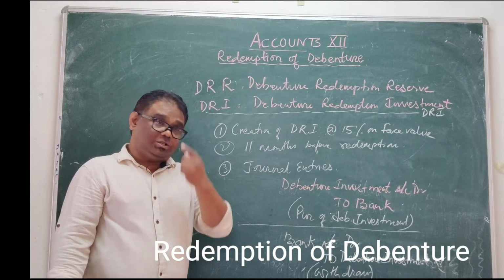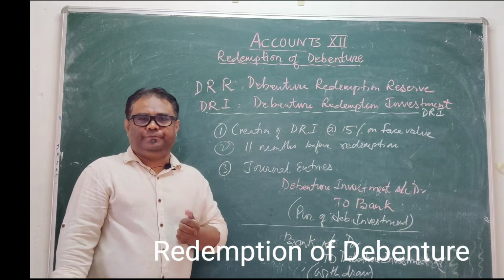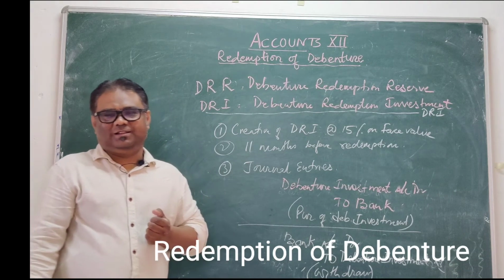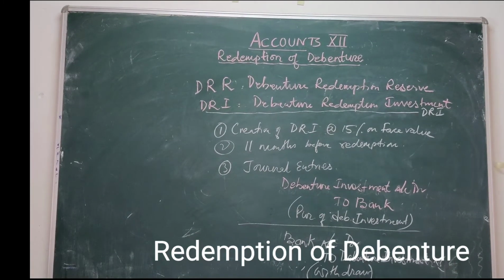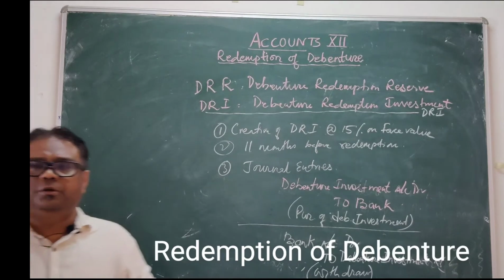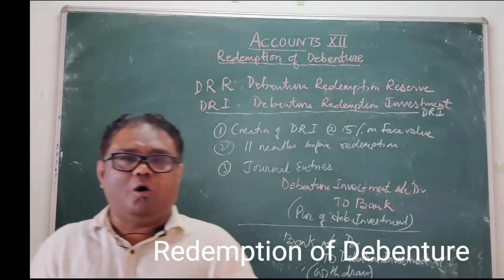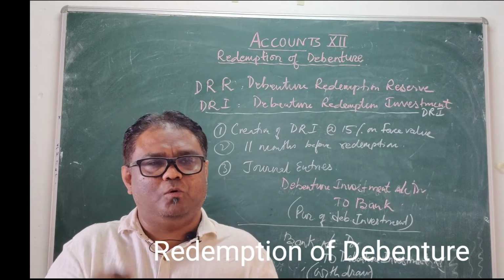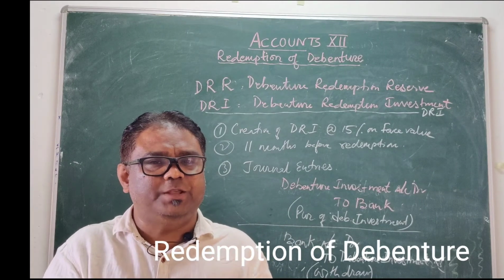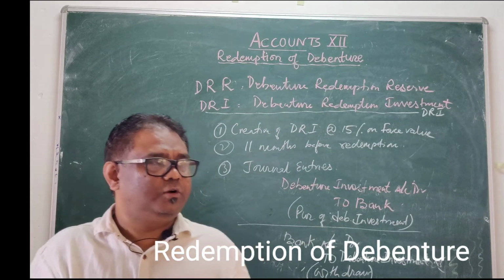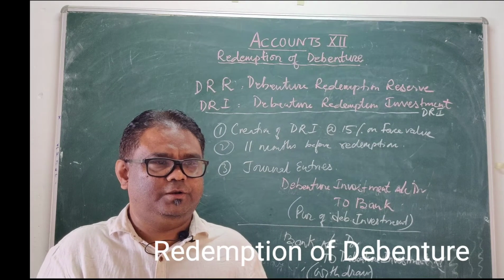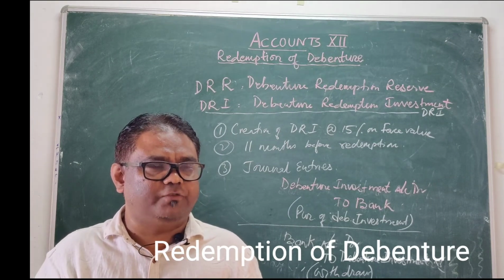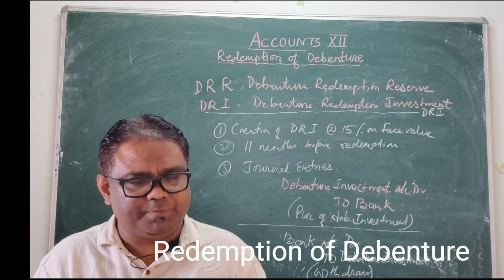Now there are some points that I must mention. Who are making the debenture redemption reserve? Who are making the debenture redemption investment? And who are not making the debenture redemption reserve and debenture redemption investment?